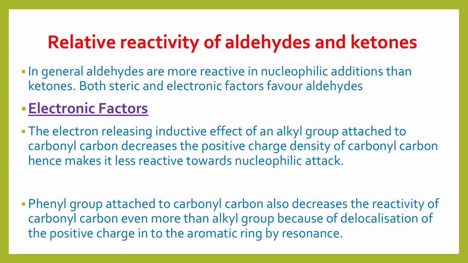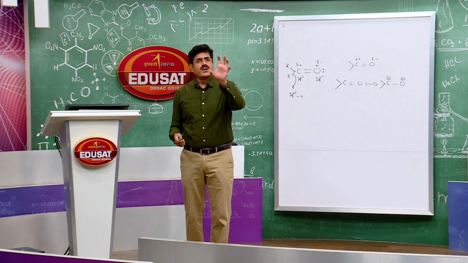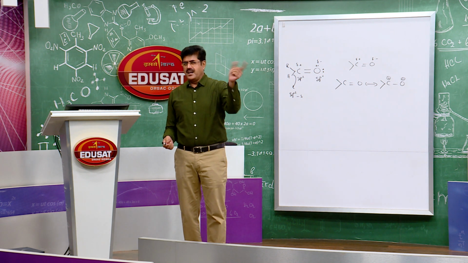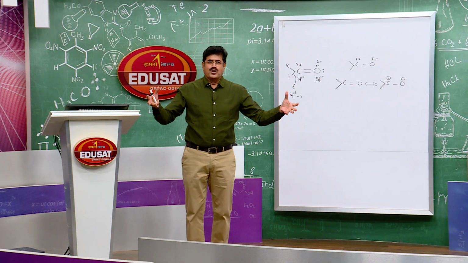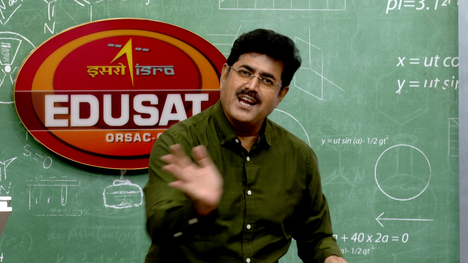It is because of the positive charge density on the carbonyl carbon that the nucleophile is able to attack it. So the rate of nucleophilic attack depends on the density of positive charge over the carbonyl carbon. Greater the density of positive charge over the carbonyl carbon, greater the reactivity towards the nucleophile. Is that clear? In ketones, there are two alkyl groups, and you know alkyl groups are electron releasing.